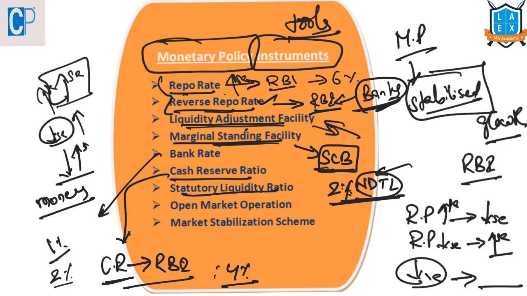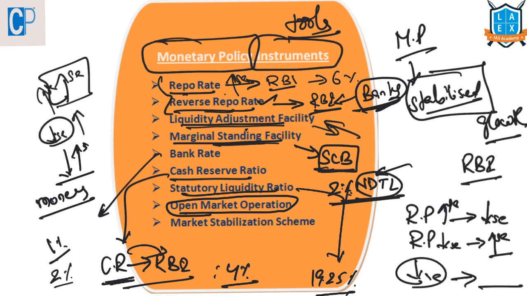The next thing is statutory liquidity ratio. This is the percentage of liquid reserves every bank should keep as a cash reserve with itself. CRR means it has to keep with the RBI, whereas SLR it should keep with itself in the form of gold or government securities. At present, the SLR ratio is 19.25%. And the next concept is open market operation, which we'll be seeing in the further articles.